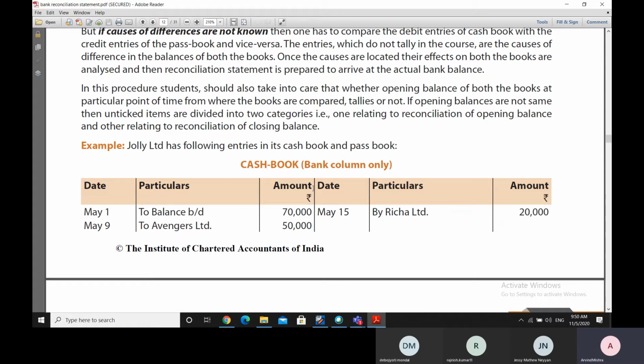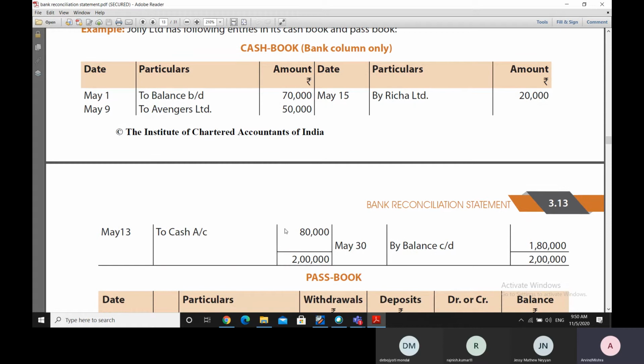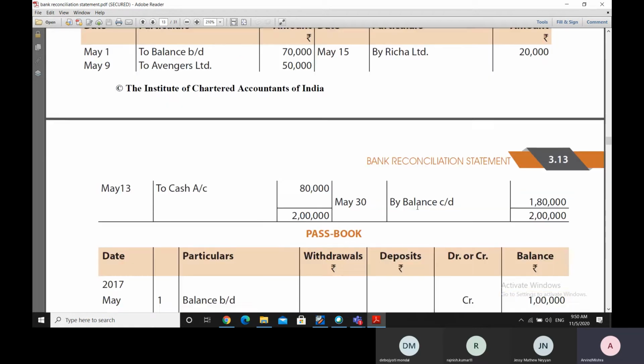Now let us take an example to show this. Now let's say that Jolly Limited is the name of the company and it has the following entries in its cash book and in the passbook. So this is the cash book of Jolly Limited, where there is a balance brought down of 70,000 rupees. A check has been issued to Richa Limited for 20,000 rupees, and a check has been received from Avengers Limited of 50,000 rupees, and then cash has been deposited of 80,000 rupees, and finally balance carried down is 1,80,000 rupees.